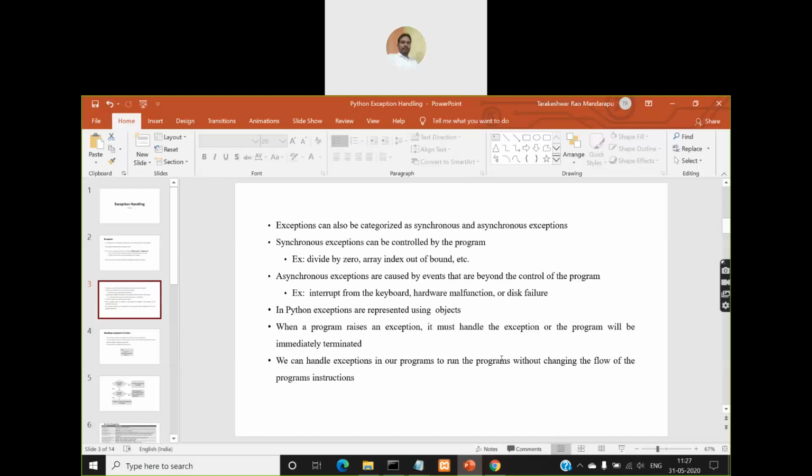You are trying to read something from the keyboard, or you are trying to read something from a file, and when you have opened the file and you are reading some content from it, at that moment, if that file is deleted by somebody else, assume that the file is shared and being used by multiple people simultaneously, there will be an interrupt for reading your data from the file. So that will generate an exception there.